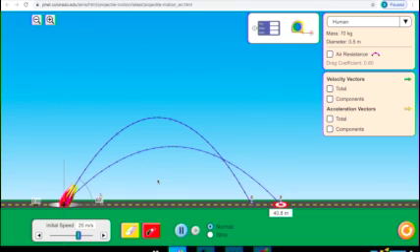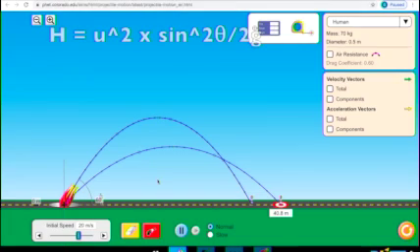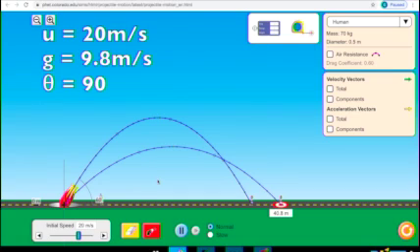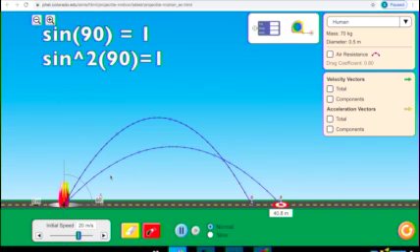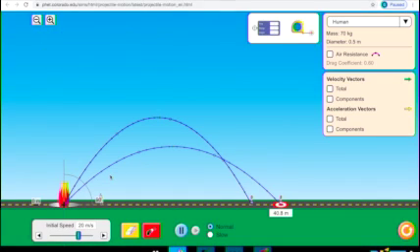Now I would like to tell you about the height formula. The formula is h equals u square into sine square theta, whole divided by 2g. Again, u is equal to 20 meter per second, g is equal to 9.8 meter per second square, theta is equal to 90 degree, sine 90 degree is equal to 1, sine square 90 degree is equal to 1. So let's calculate.